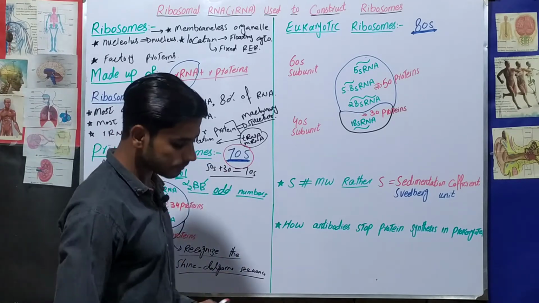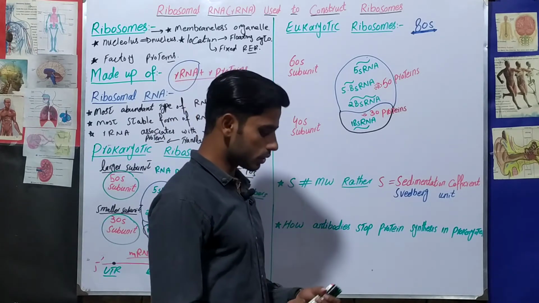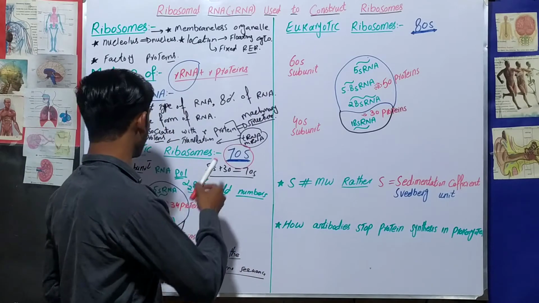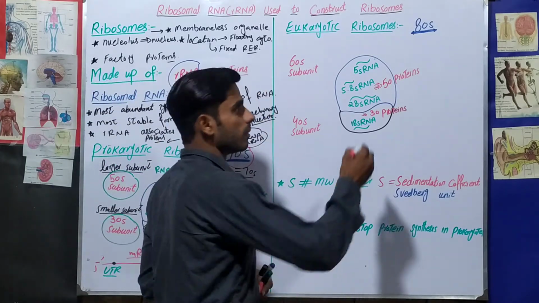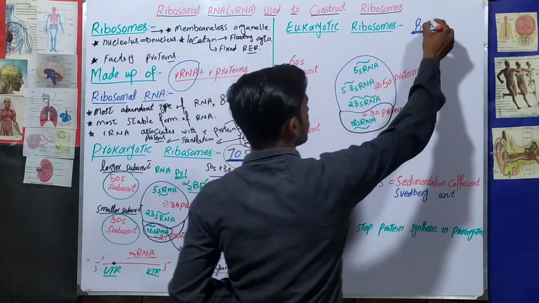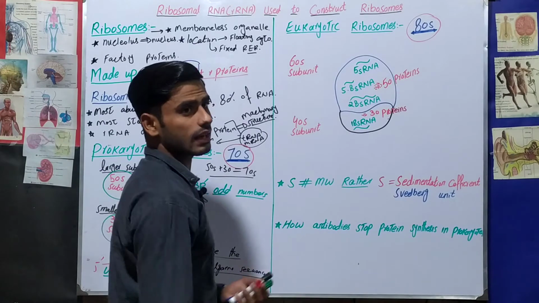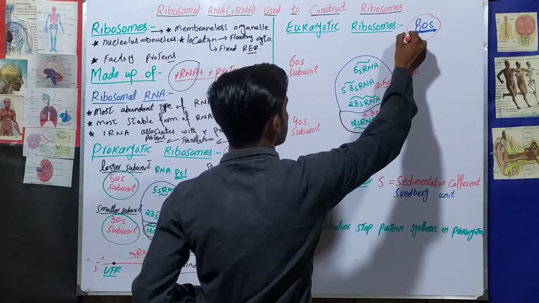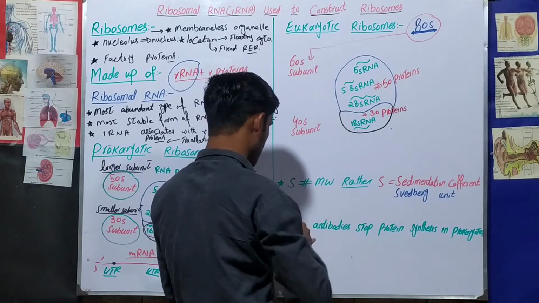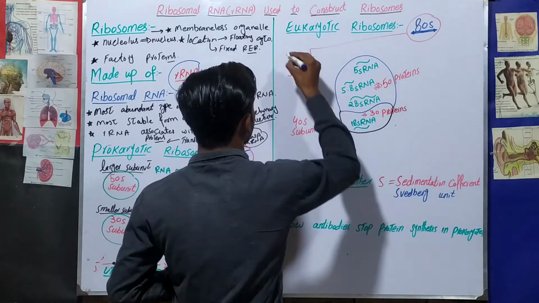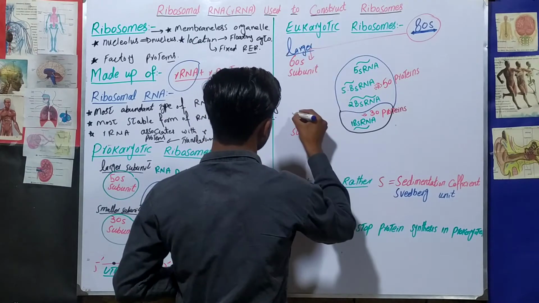Now we will move on and look at the eukaryotic ribosomes. As you see, prokaryotic ribosomes were 70s, but here eukaryotic ribosomes are 80s. Okay, here is 70s, here is 80s, and it further consists of two subunits, the larger subunit and the smaller subunit.